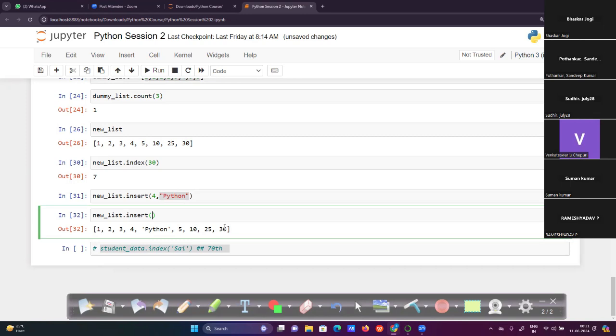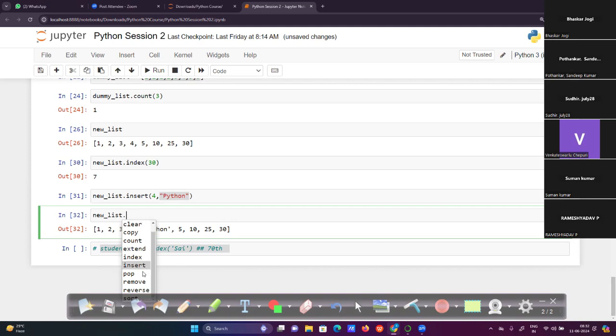Both store a value to the list, but if you want to insert at a particular position, we go for insert. If there is no requirement to put it in a particular position, we directly use append. We'll discuss how to override in a coming session.